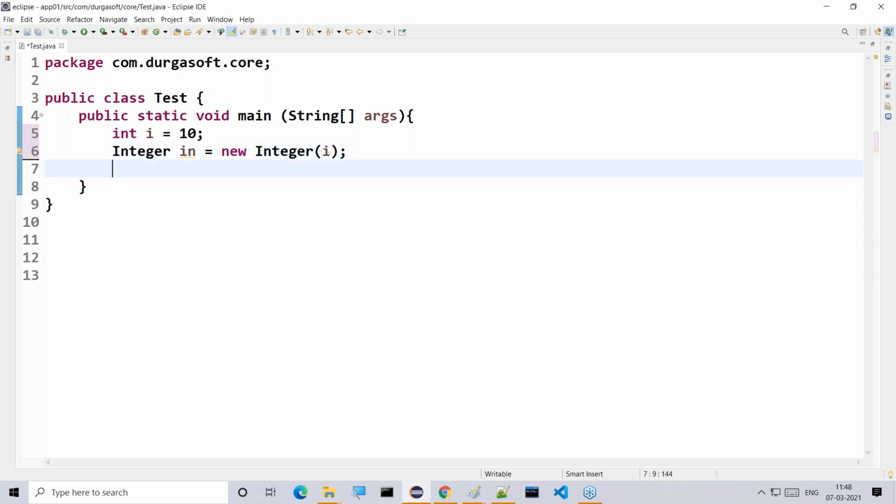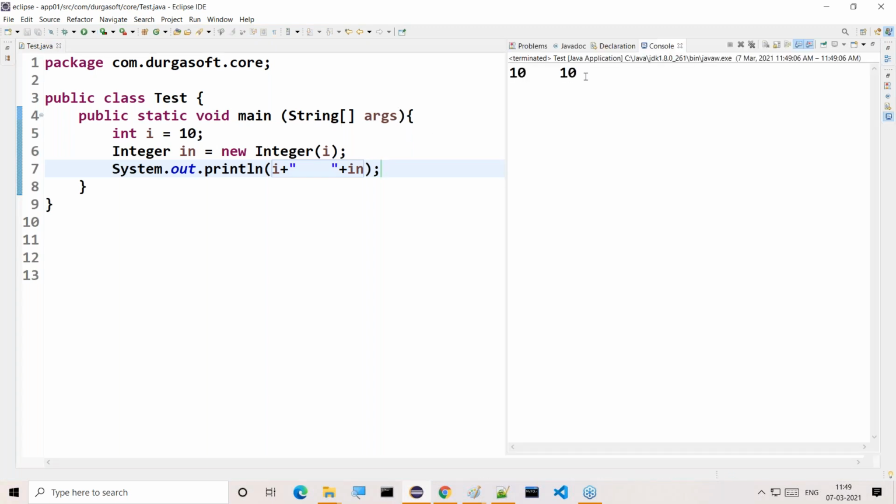Integer in is equal to new Integer of i. That's it. Int i is equal to 10, Integer in is equal to new Integer of i. I want to display both the values, i plus space plus in. Now we get the same value, that means 10 space 10.